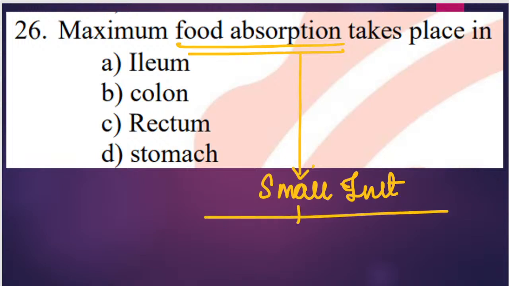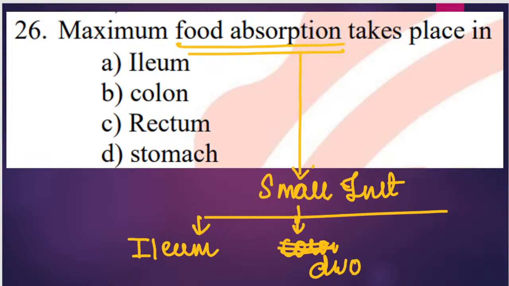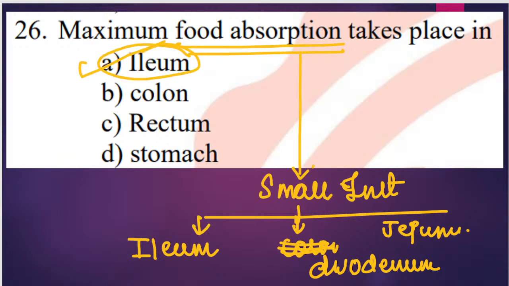Small intestine में हम पढ़ते हैं there are three parts. First one is ileum. Second one we have is duodenum. Okay, and similarly the third one we have is jejunum. Okay, so ileum is a part of small intestine. So maximum absorption of food will take place where? It will occur in ileum. What will be the correct answer? Rectum will not be answer, Pranush. A, ileum will be the correct answer.